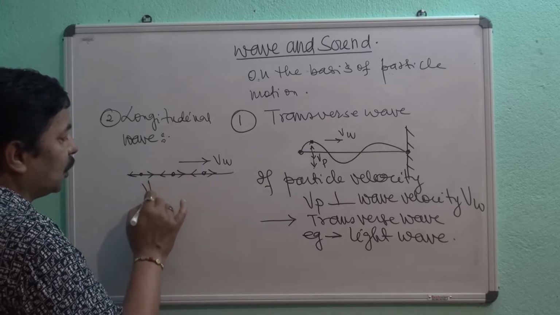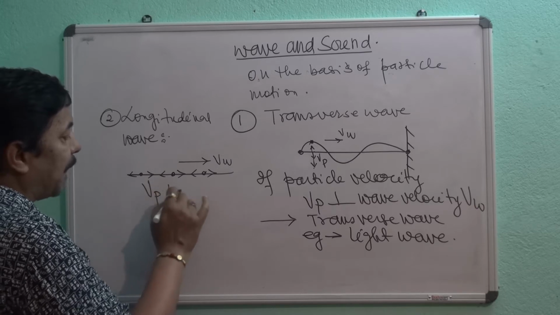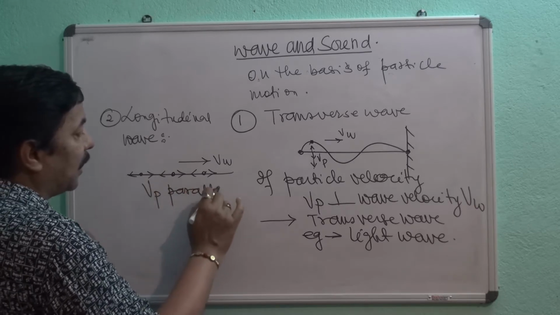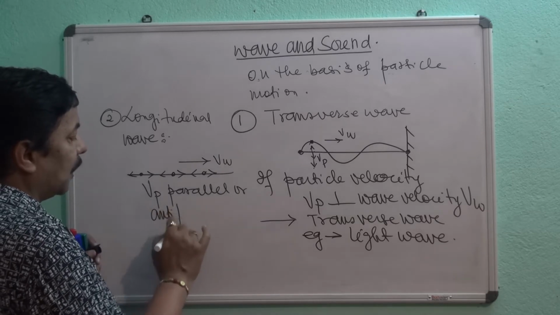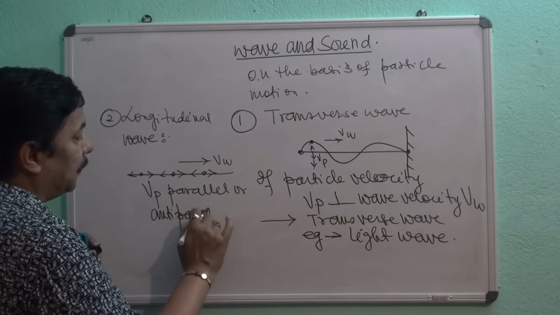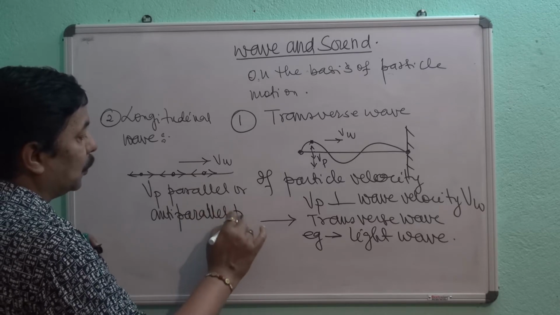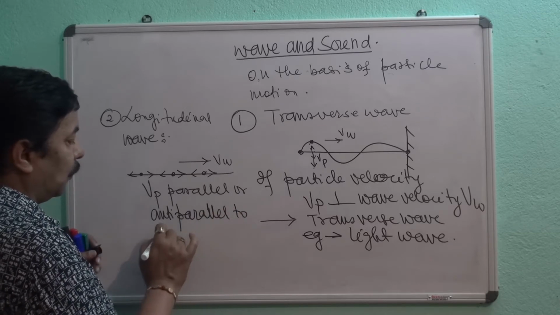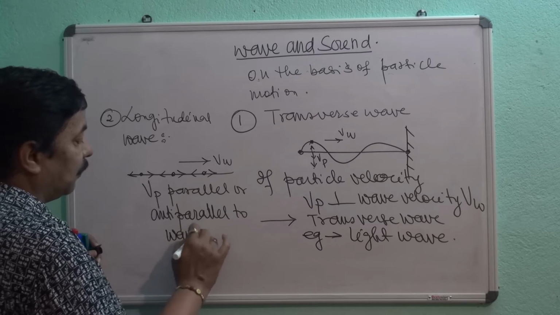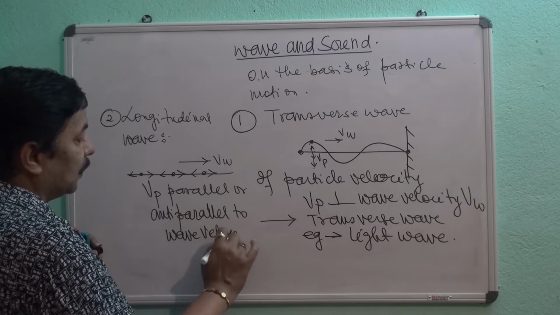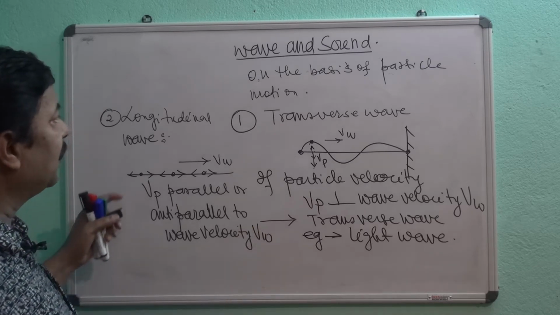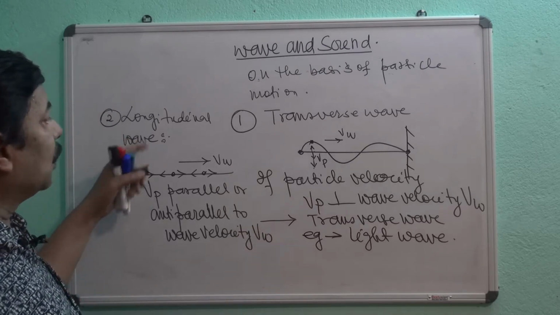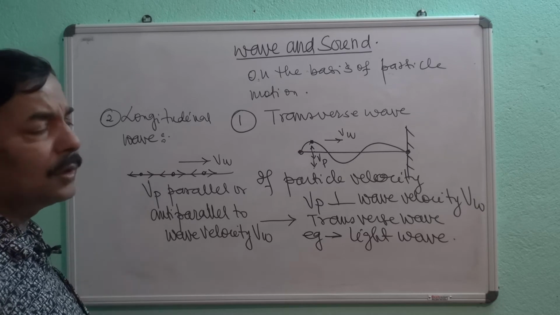So the velocity of the particle is parallel or anti-parallel to the wave velocity, that is Vw. This type of wave is known as longitudinal wave.